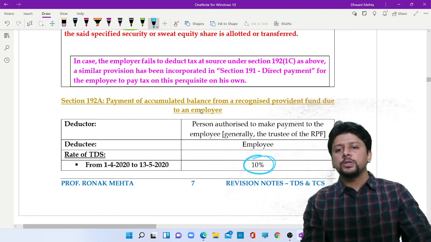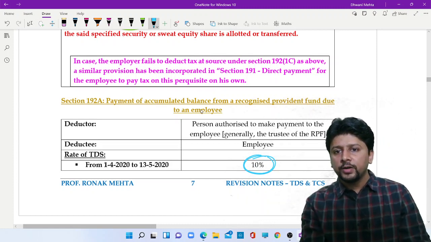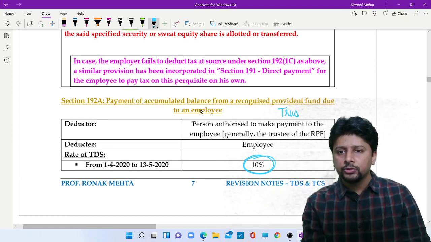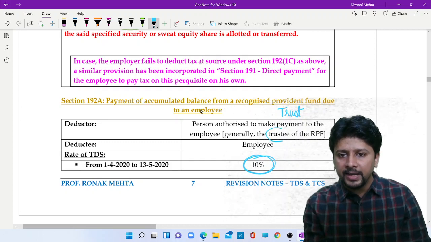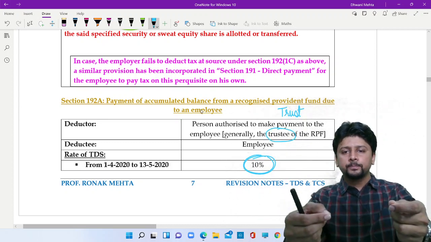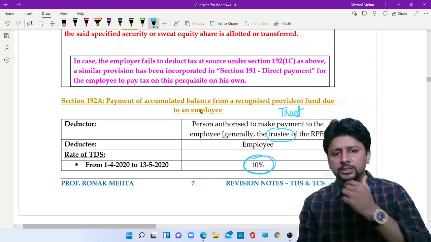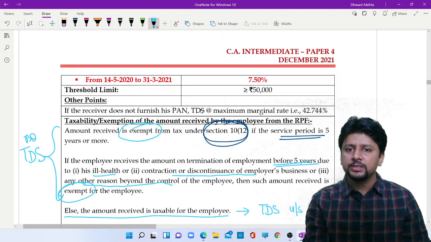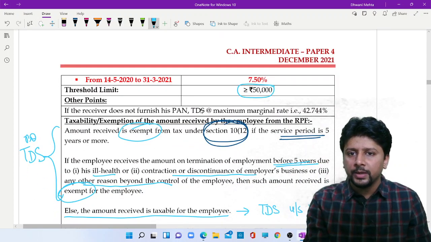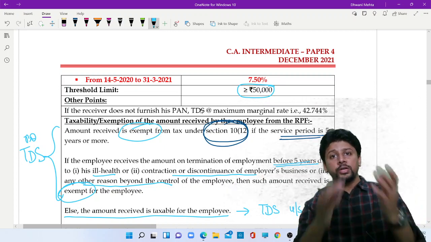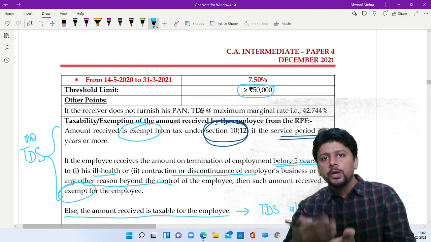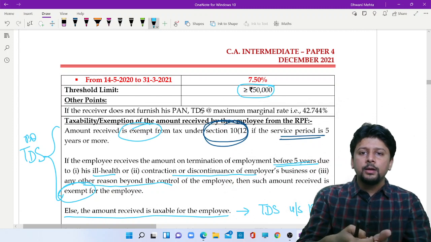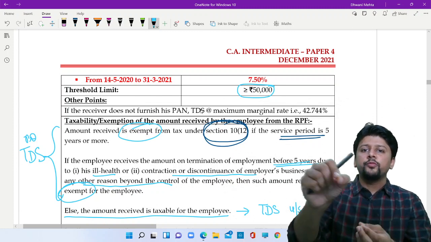Who is going to be responsible? Recognized provident fund is a trust. So there will be a trustee, the manager, who will make the payment. He is responsible to deduct the tax. TDS rate is 10%, provided the amount that you pay is 50,000 or more. So if the amount is taxable, only then the TDS section will apply, but it has to be a minimum of 50,000 amount paid.